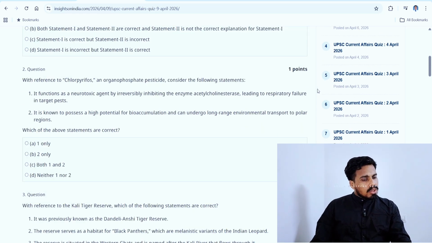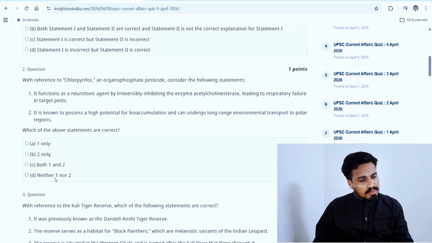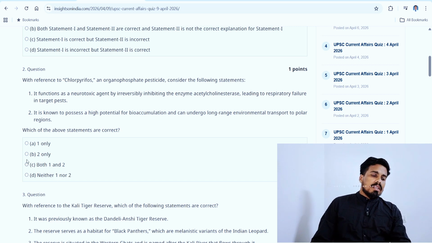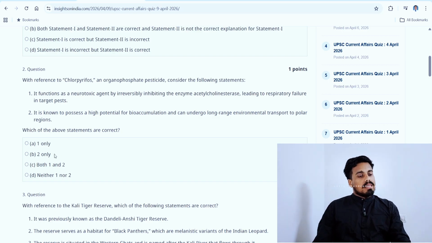With reference to chlorpyrifos, an organophosphate pesticide, consider the following statements. So there are two statements. Which of them are correct is the question. So one only, two only, both 1 and 2, and neither 1 or 2. In these kind of options, we can eliminate at least 2. Then we will be left with the other 2 options. That is the main trend which was seen in these type of options.